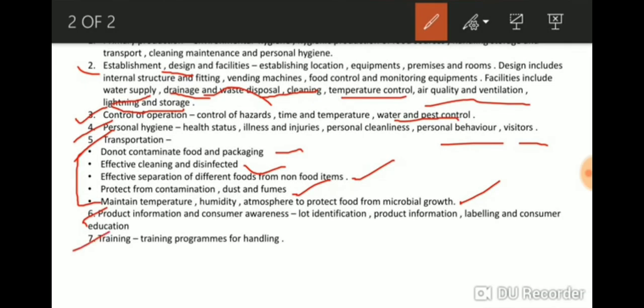Next is training. Training programs are conducted for handling the food, so a training program should be conducted. So those are the elements of GHP.